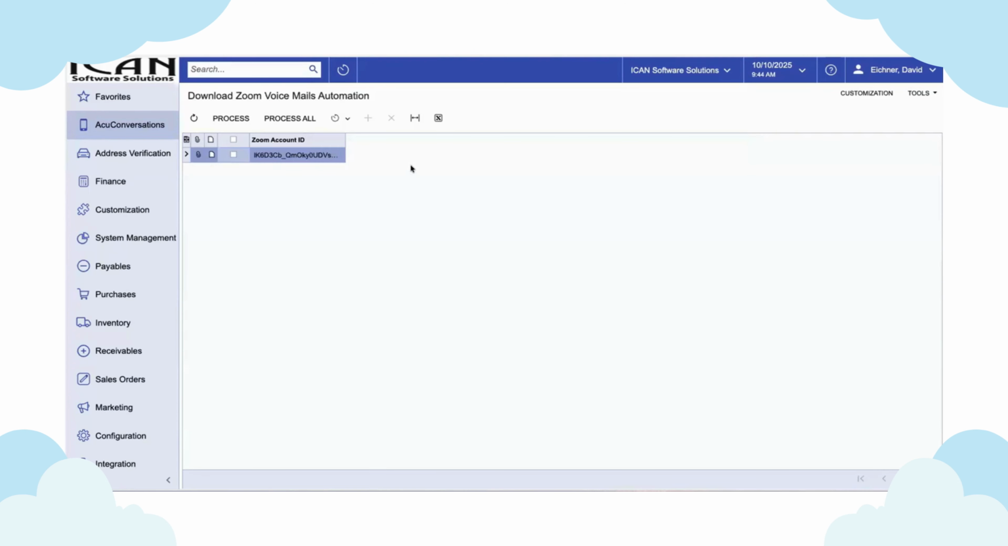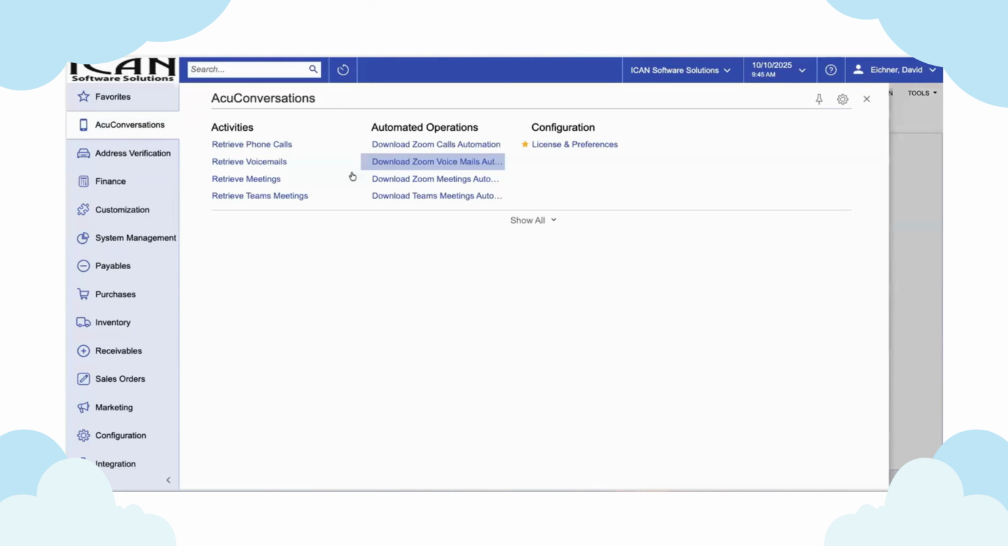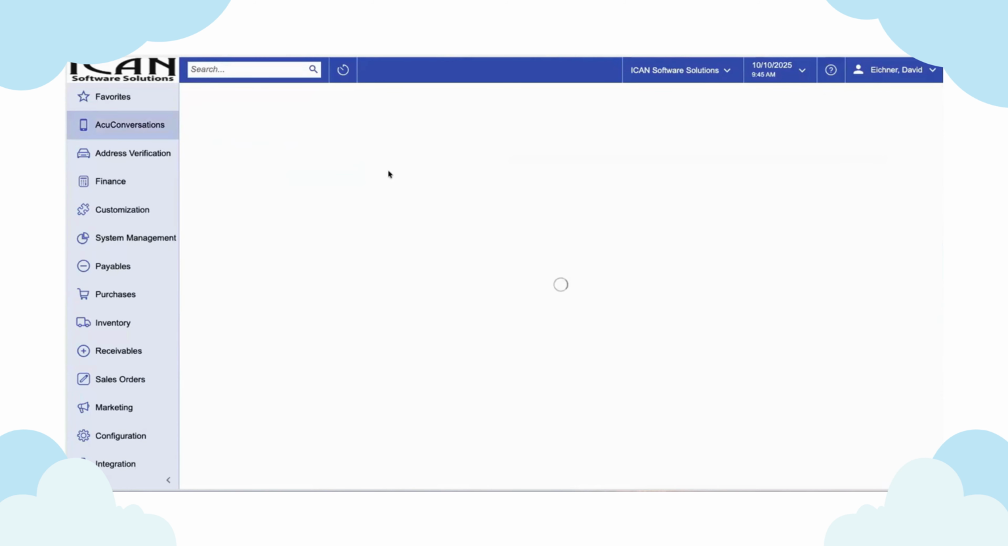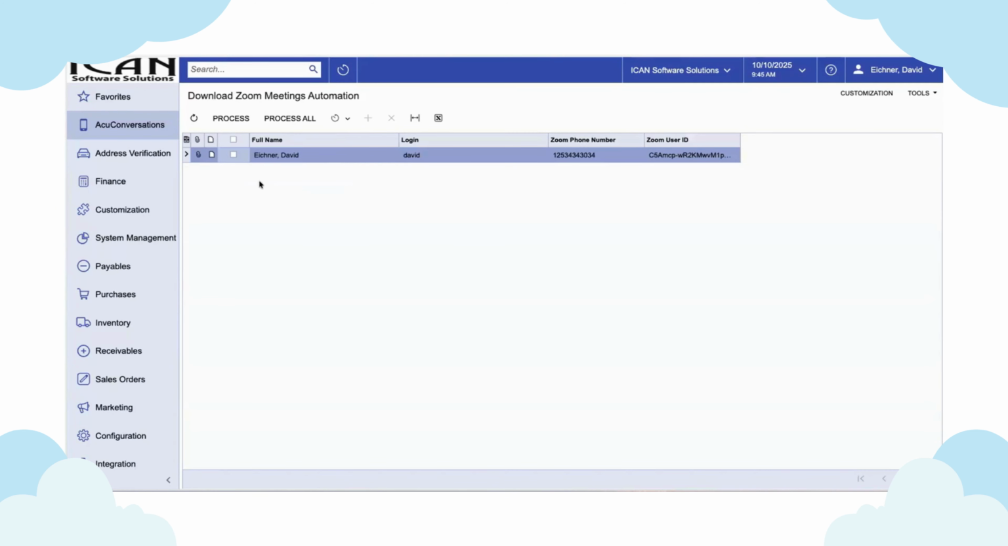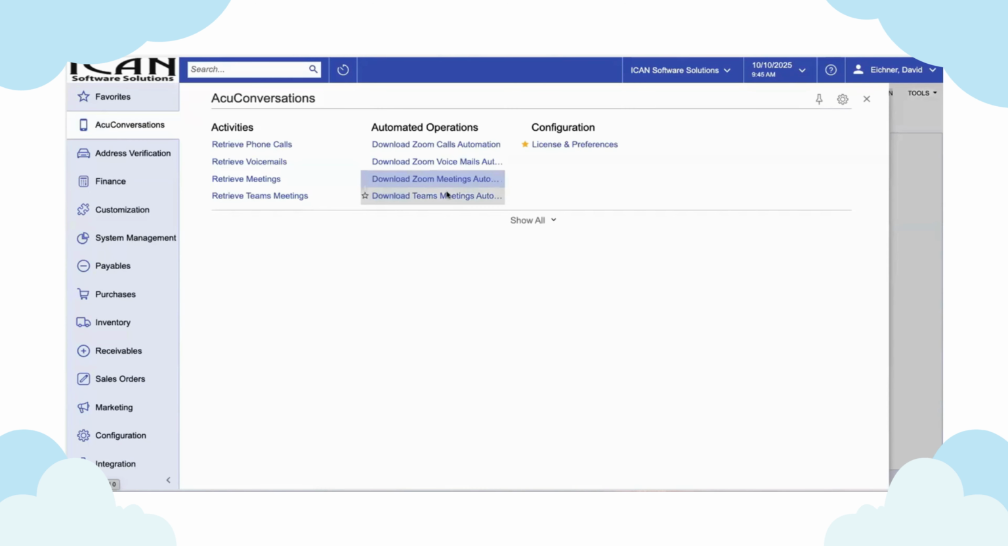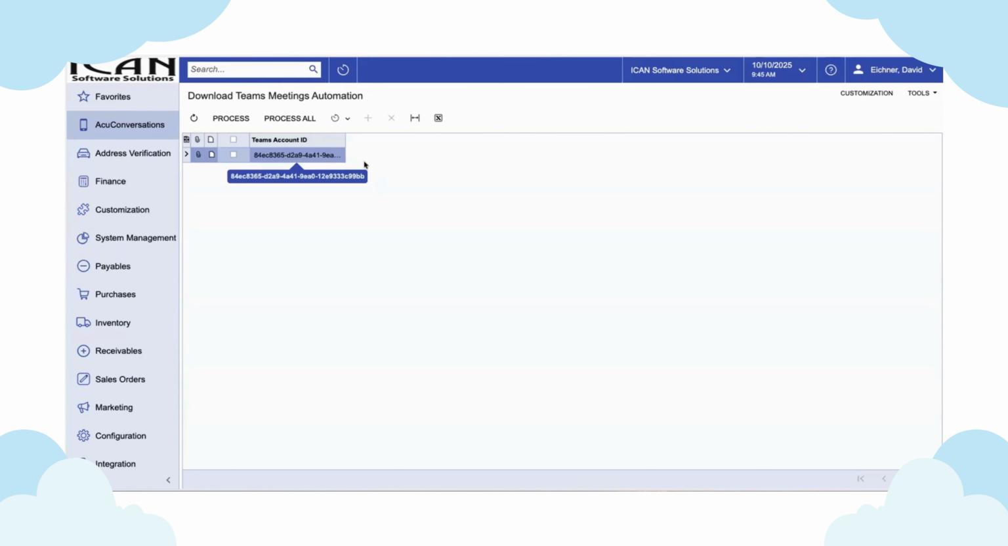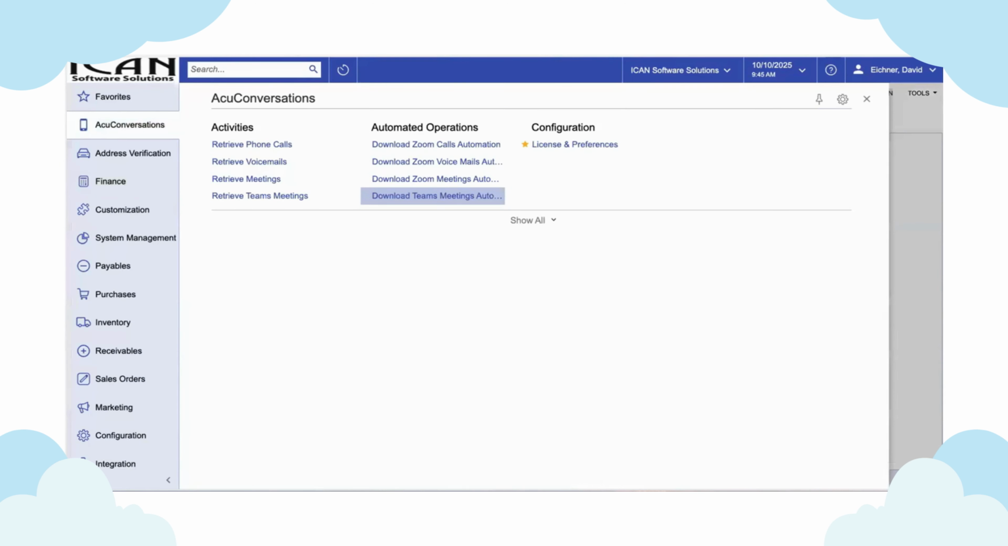Same thing for the voicemails. The Zoom account is the entire Zoom account, so you don't have to do anything on this; just set the scheduler up and all of the system voicemails will come in. On the Zoom meetings, similar type of thing. For the account, the Zoom users, each of these will be brought in. And for the entire Teams account, all of the meetings for your company's Teams meetings will be processed in here. So really, you just have a process all and a scheduler on each of these, and they will bring in everything without any kind of filter.